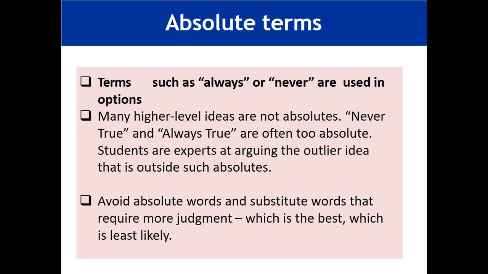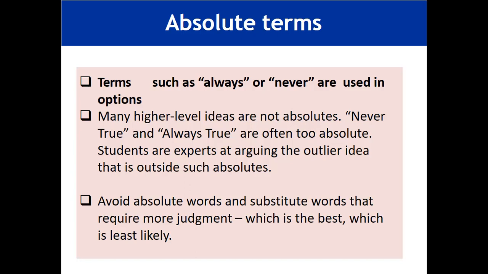So many higher level ideas are not absolutes. Never true and always true are often too absolute. Students are experts at arguing the outlier idea that falls outside such absolutes. So avoid absolute words and substitute words that require more judgment, such as the best, or the least likely. That's why in MCQs you have often seen: the most likely diagnosis, the best treatment. It means all of the following could be possible treatments, but the best treatment would be one.